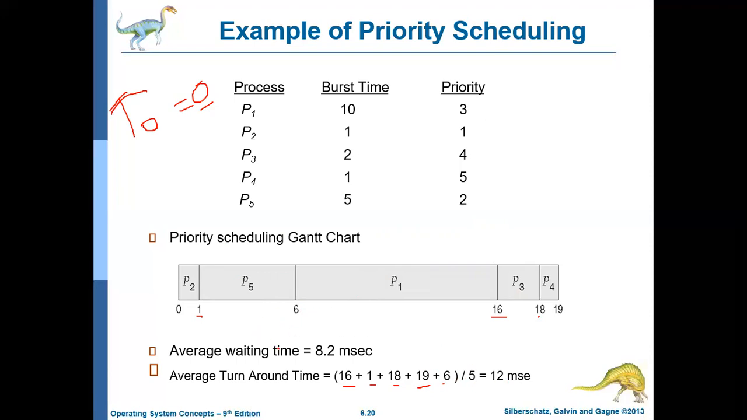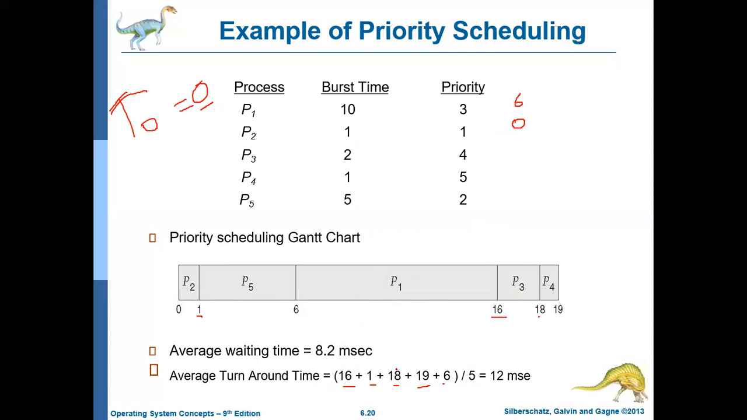From this, you can calculate the average waiting time. The waiting time of an individual process is nothing but turnaround time minus burst time. Turnaround time for P1 is 16 and its burst time is 10, so 16 minus 10 is 6. That is the waiting time for P1. For P2, turnaround time is 1 and burst time is 1, so 1 minus 1 is 0. It means P2 does not have any waiting time. It started at time 0 itself.